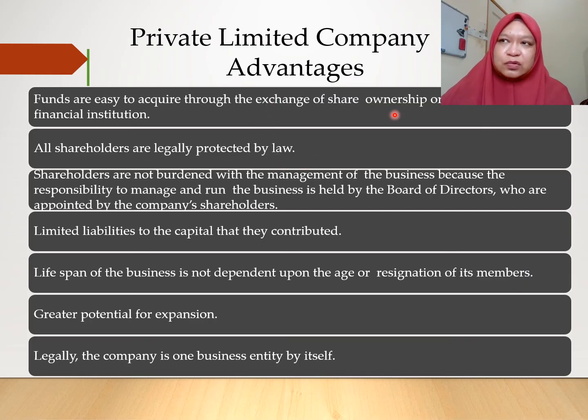Funds are easier to gather because you have the partners, and it is much easier for you to secure a loan from the financial institution. The limited liability will secure your personal asset, which won't get involved in the company. The lifespan of the business is much longer, and so on. You can read further in your slide.